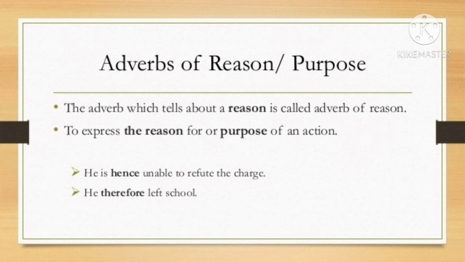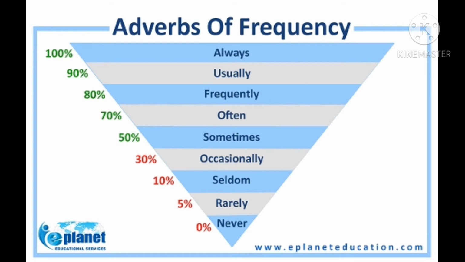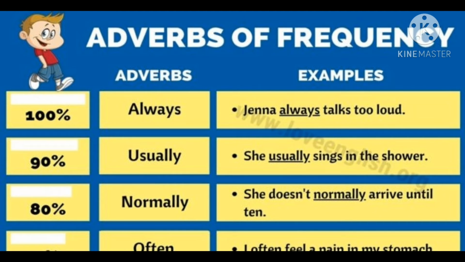Then we have the next type, that is adverbs of frequency. It indicates how often an action is performed, like how many times or how often an action is performed. Words such as always, sometimes, never, rarely, usually, daily, once, and occasionally are some common adverbs of frequency. For example, Zena always talks too loud. She usually sings in the shower. She doesn't normally arrive until 10.